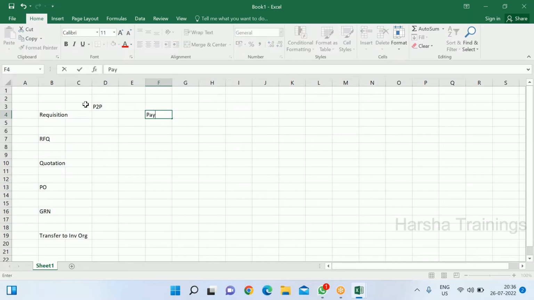Okay, and next pay. See, P2P is procure to pay. Okay, and what we have discussed about pay? PO, invoice, payment, and what next? Reconciliation. So this is what we have discussed in the last session on this P2P, right?